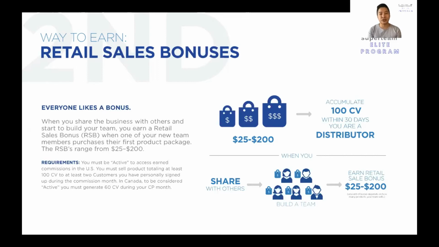you can start to build a team. And to be able to build a team, you are required to become an active distributor. Once you introduce people and accumulate at least 100 CB points, you will become a distributor. From that basis, you make a purchase on your own. Once you reach 100 CB points within 30 days, you are considered a distributor.